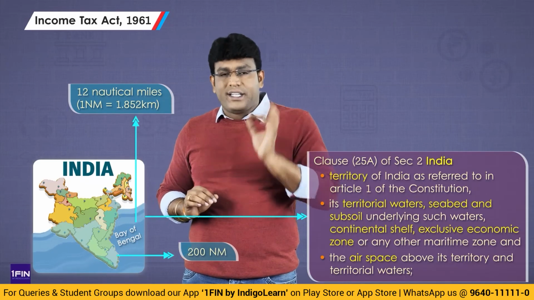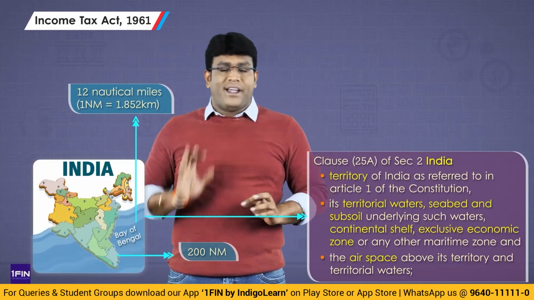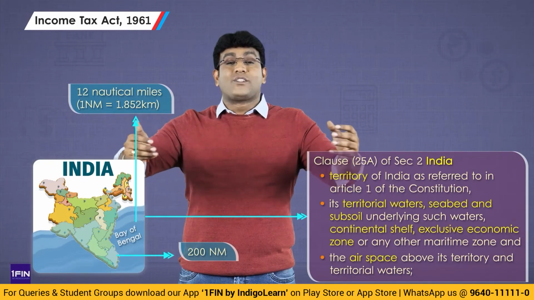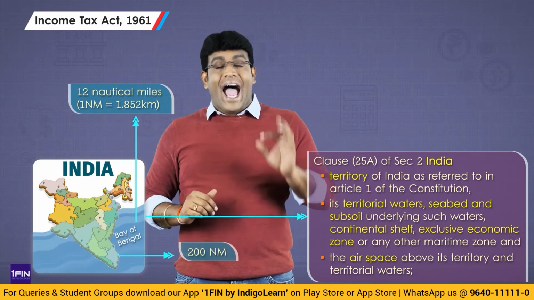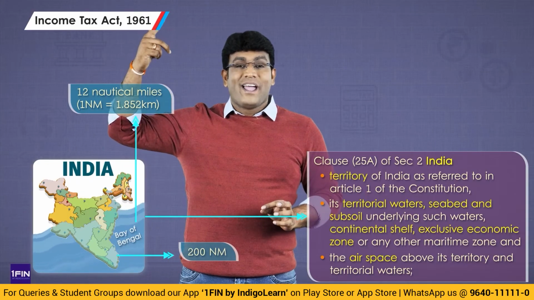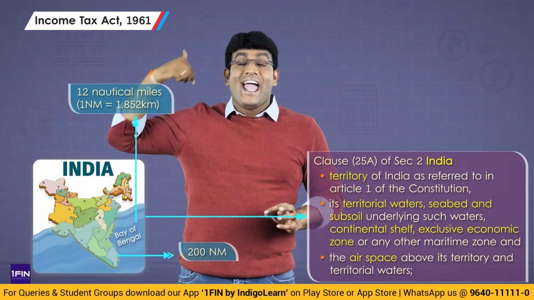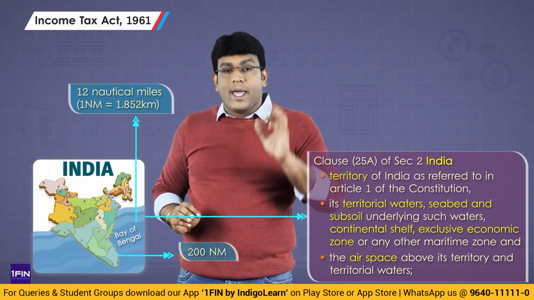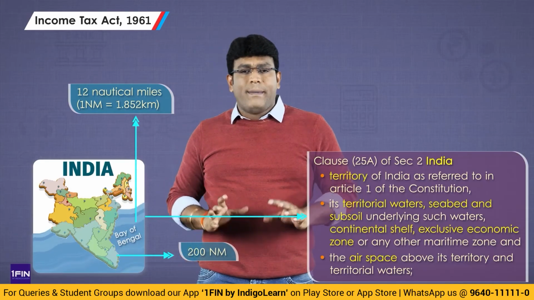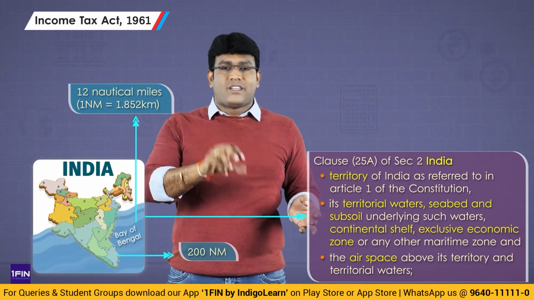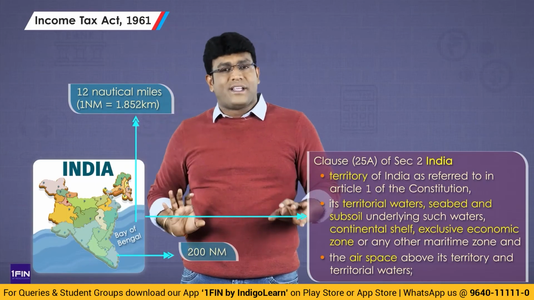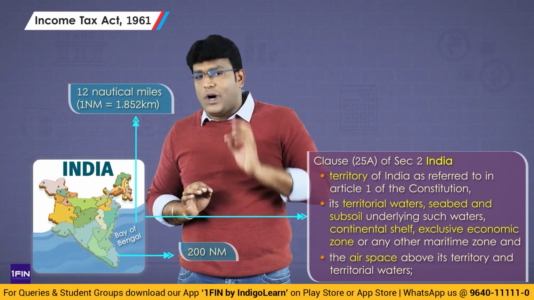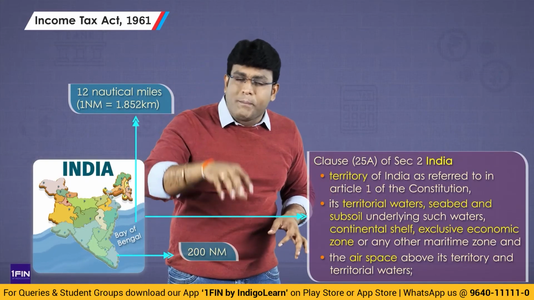So India covers territory, territorial waters, seabed and subsoil underlying such water, continental shelf or exclusive economic zone, and airspace. Airspace is also covered, my dear students. Airspace above territory and territorial waters. Airspace above exclusive economic zone is not covered, because in the exclusive economic zone only one activity is covered, extraction of mineral oil, which we don't do from airspace. You're getting my point, everybody? Airspace above territory and territorial waters. So this airspace is also a part of India.